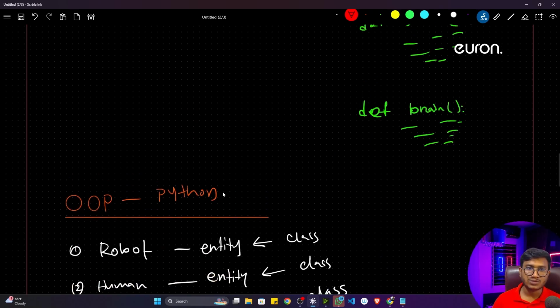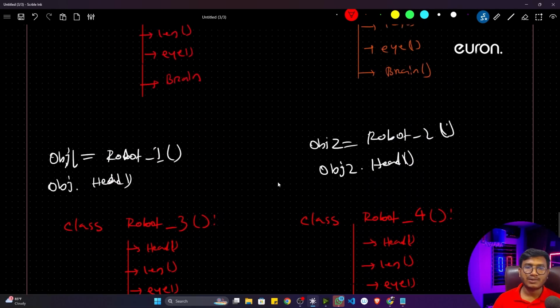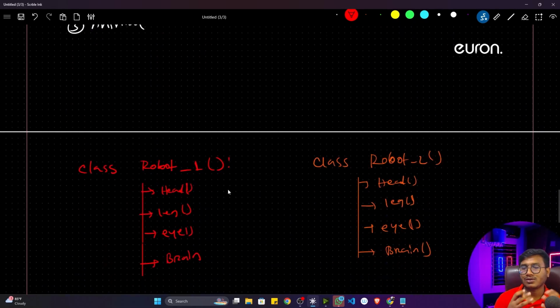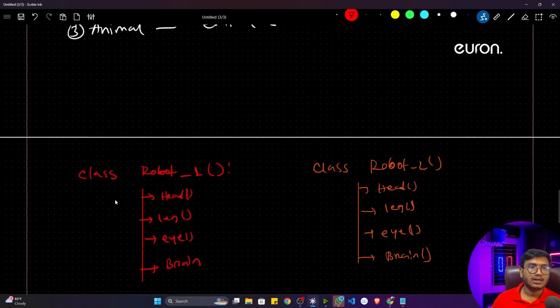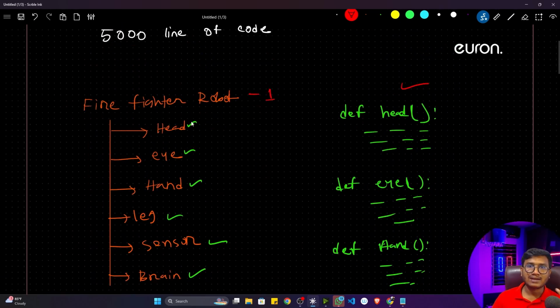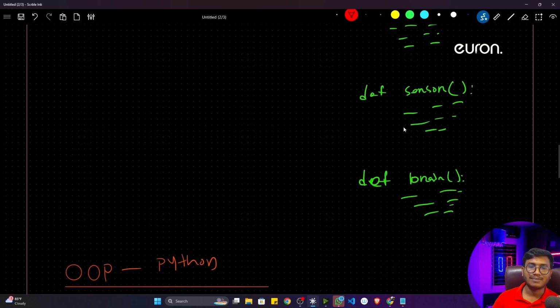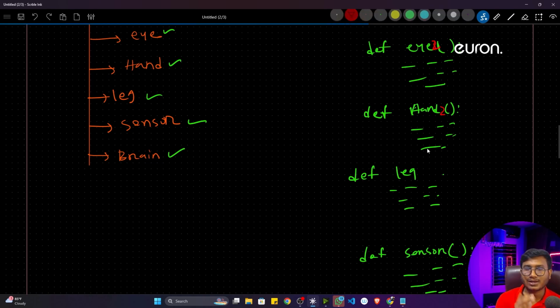Now tell me, which approach is good, this functional approach or this class approach? Just pause the video and let me know. Just try to think. It's very easy to organize my code right now. Let's say your company tells you to add some more functionality in robot 1. You will come inside robot 1 and add more functionality here. But previously, if your company told you to add some more functionality inside robot 1, how would you do it? Because all the functions are the same at the end, you would need to create them with some other name and somehow add the functionality, but the code management would be very hard for you, so it's not a recommended way.